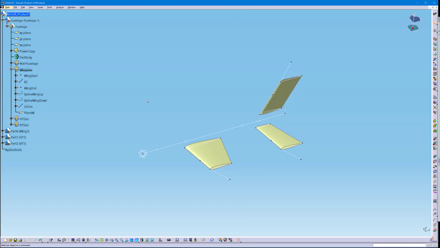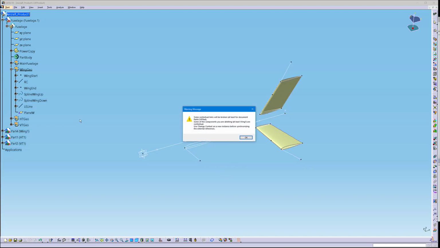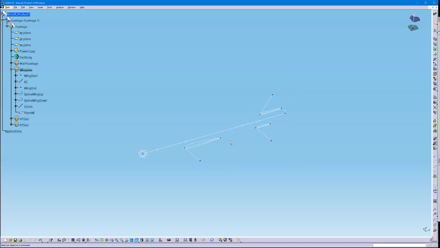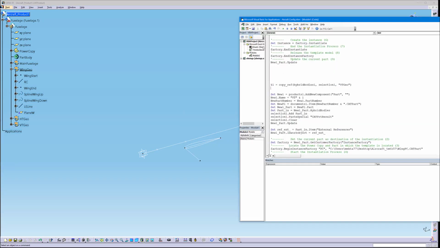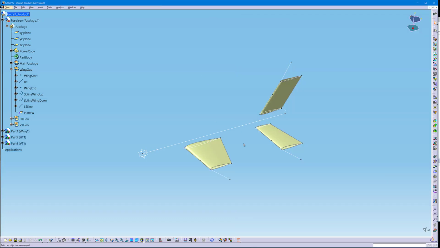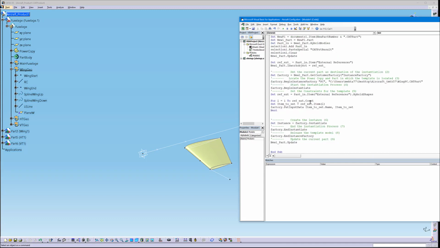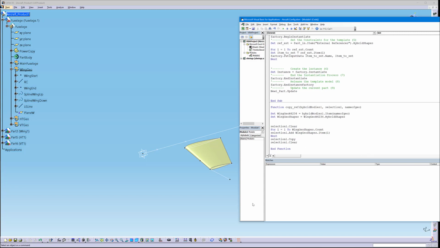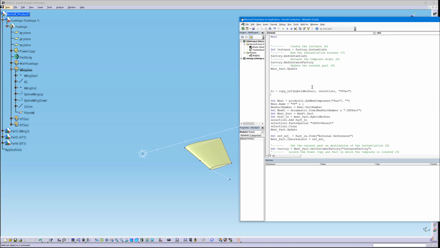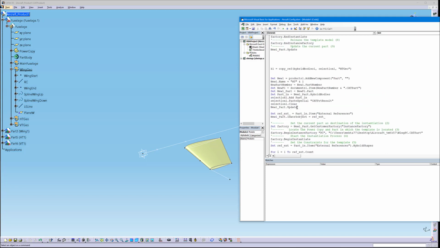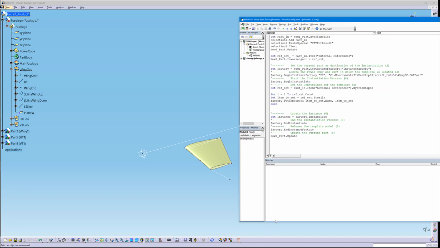Okay, so let's test it out. I'll just remove these parts like that. Let's see how this works. It works perfectly. So we've been able to replace a lot of repetitive rows with just one function. And now we'll continue to do exactly the same thing for the rest of the code.